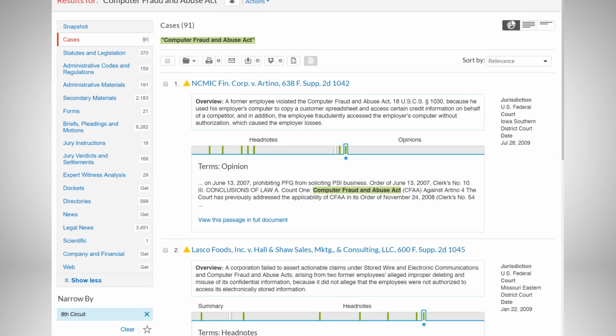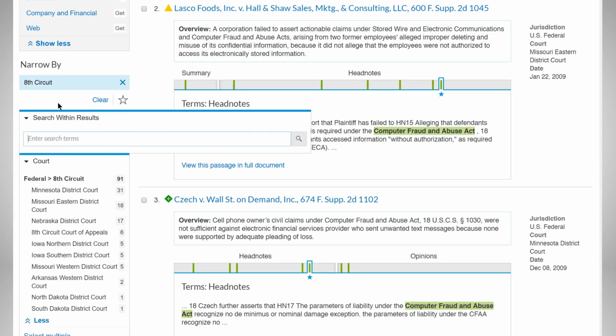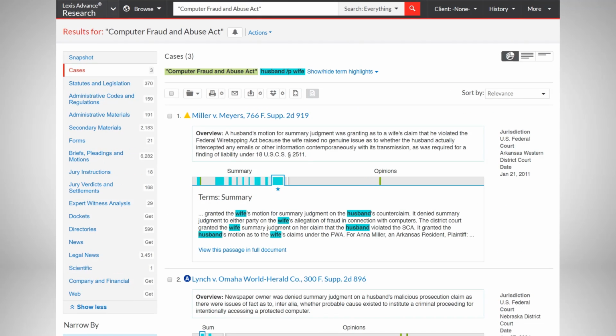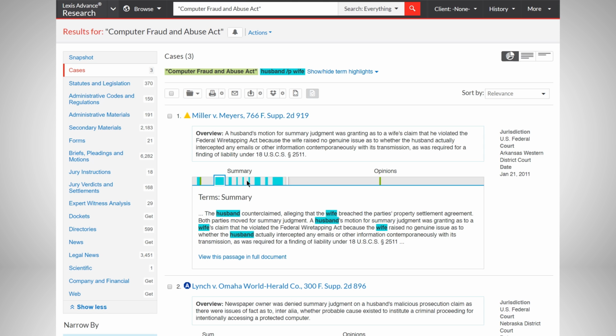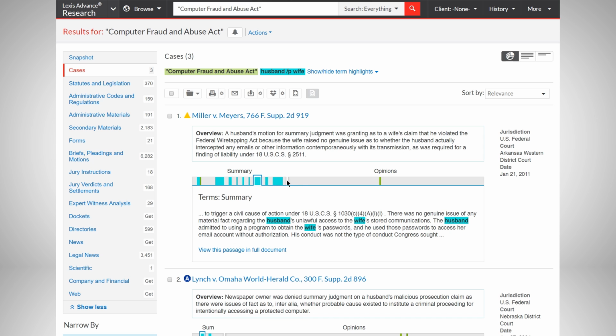To narrow the cases containing the words husband and wife in the same paragraph, you can use the /P command. Notice how the Search Term Maps function automatically updates to include this new search term. You can also use this function to preview the parts of the decision where your terms appear. You've now quickly narrowed your results to a manageable number of cases and used the Search Term Maps to assess how relevant they are to your fact pattern.